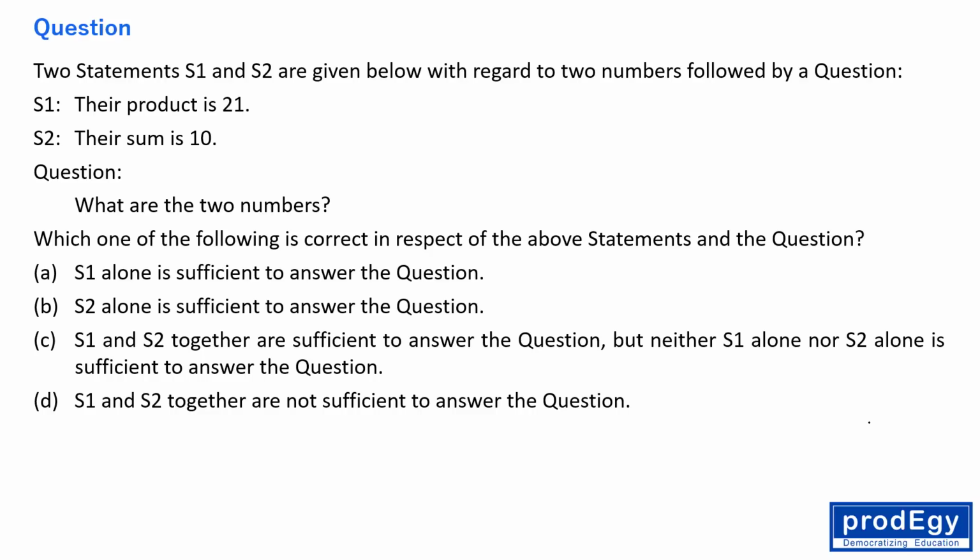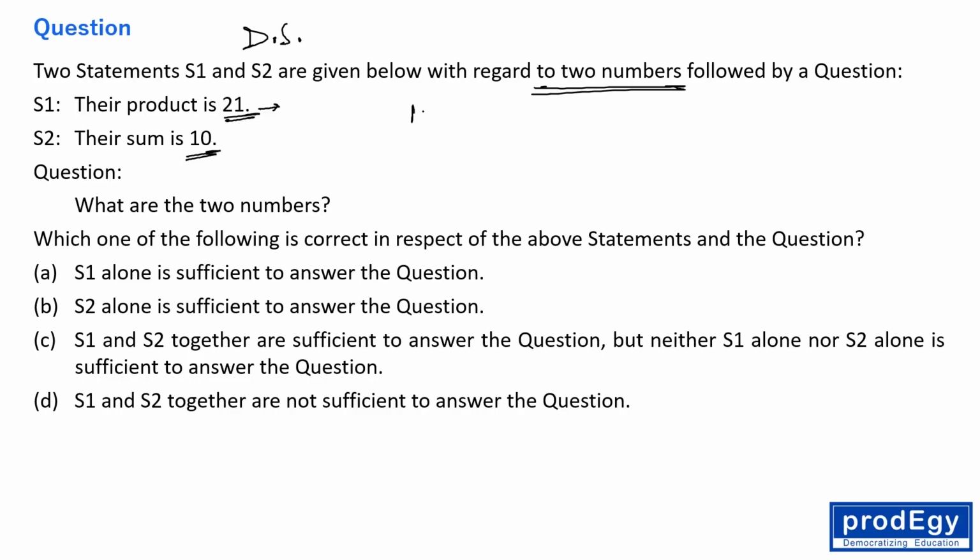Again, data sufficiency. Two statements S1 and S2 are given below with regard to two numbers, followed by a question. With regard to two numbers, their product is 21 and their sum is 10. Okay, two numbers, their product is 21. We never know whether the two numbers are positive or negative, but the two numbers are there, right? Their product is 21.